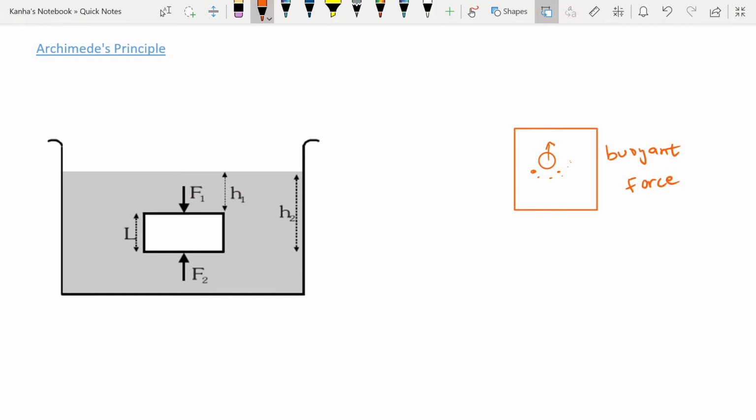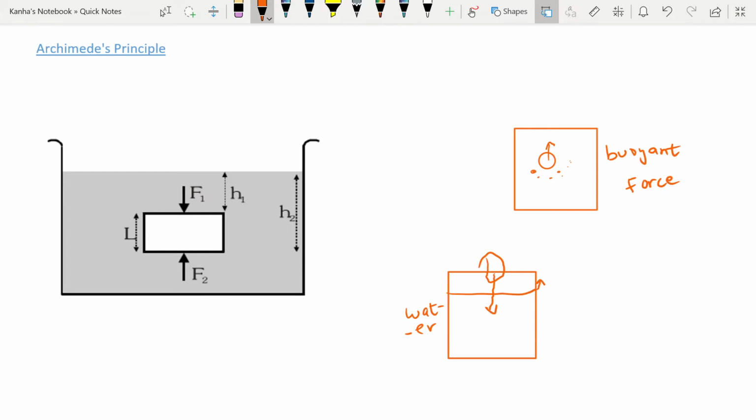This brings us to the Archimedes principle. This principle says that the buoyant force on a body that is partially or totally immersed in a liquid is equal to the weight of the fluid displaced by it. So if this was my initial body of water, and as you've observed before, if you drop another body inside it, this water level will rise.